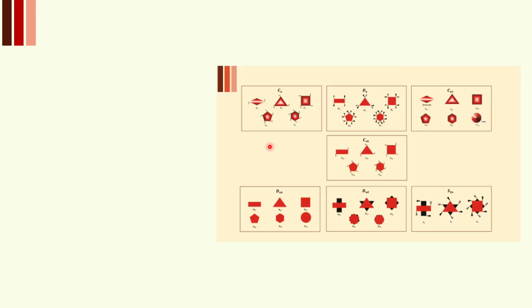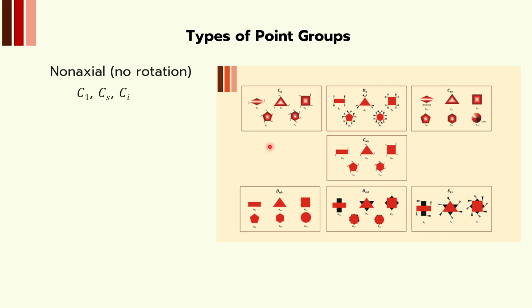In the earlier videos, we have seen that point groups can be assigned just by observing the shapes. That video was regarding the summary of shapes. With this summary, we have seen that the molecules with low symmetry C1, Cs, Ci are non-axial point groups, and the cyclic ones, that is Cn, Cnv and Cnh, are cyclic kind of compounds.